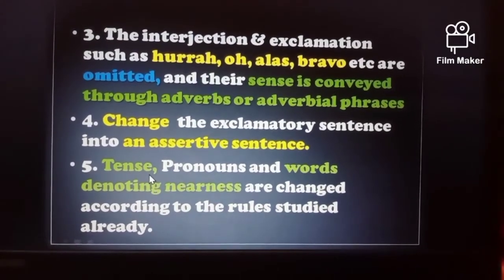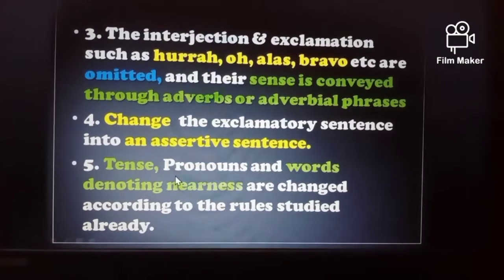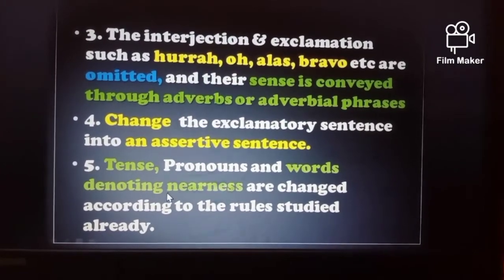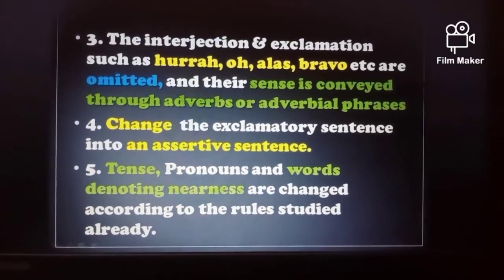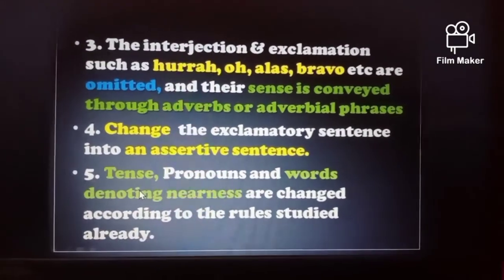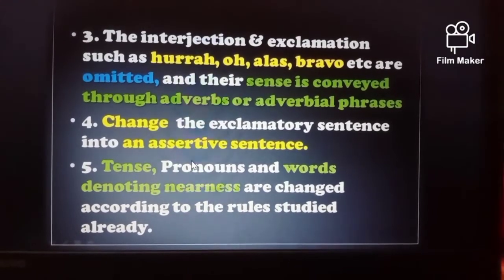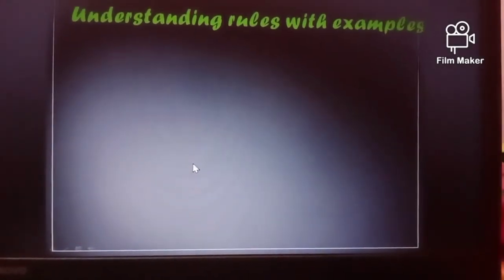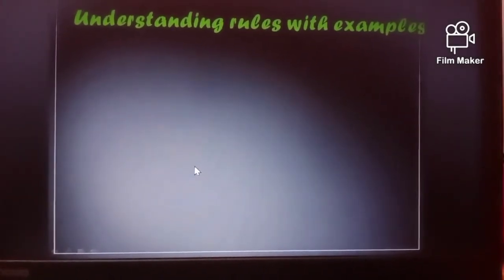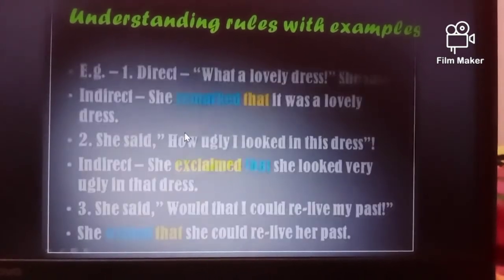And the last rule, as usual, make some changes in tenses, pronouns and the words denoting nearness. So all the changes have to be done and some minor changes have to be applied according to the type of sentence. So here we will try to understand with the help of various examples.